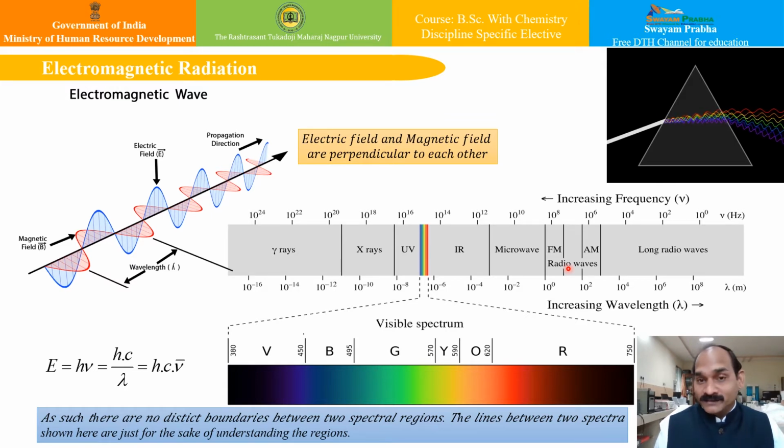Radio waves are emitted even by stars and gases in space. They have the lowest frequency, and these radio waves are used to detect the presence of stars and planets in the universe. One can send messages to the universe, and stars and planets unknown to us, billions of light years ahead, can be detected using these radio waves. This is how these long range radio waves can be utilized.